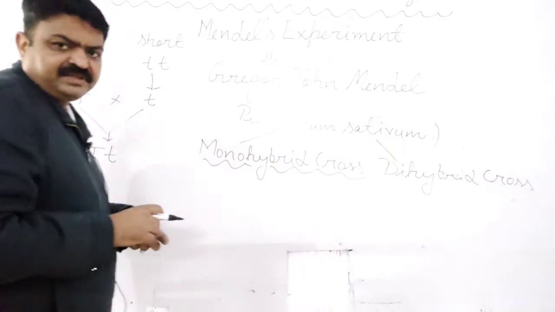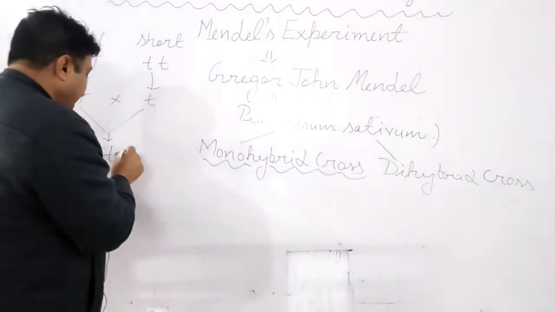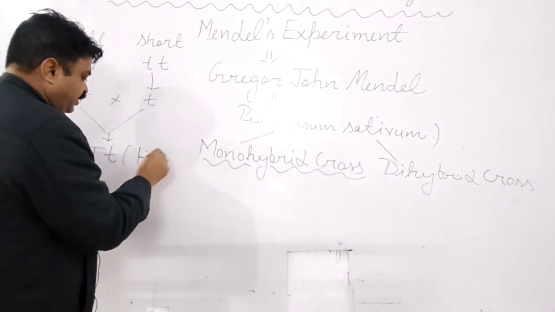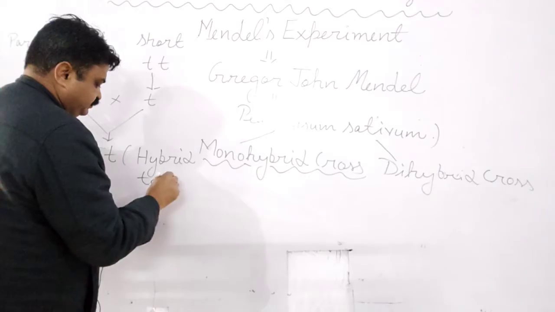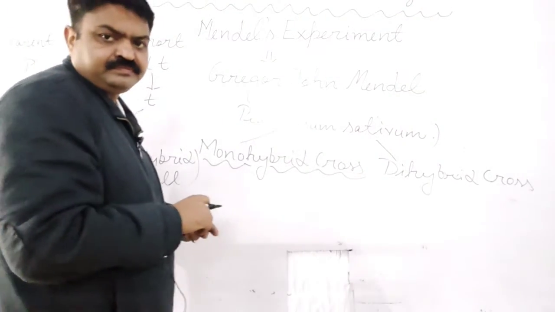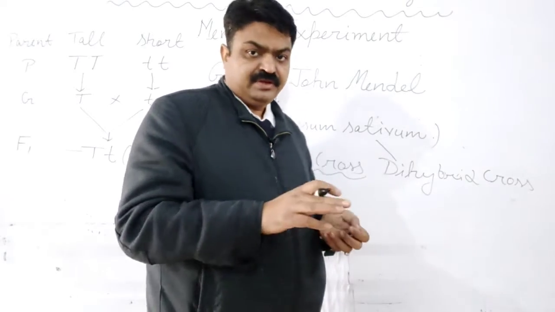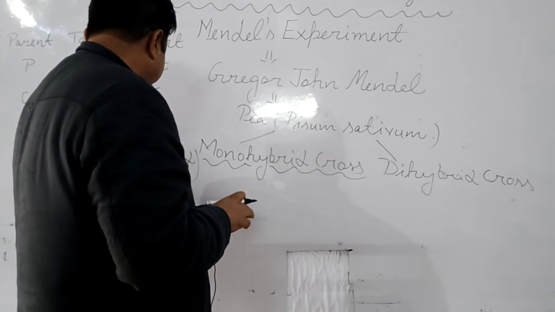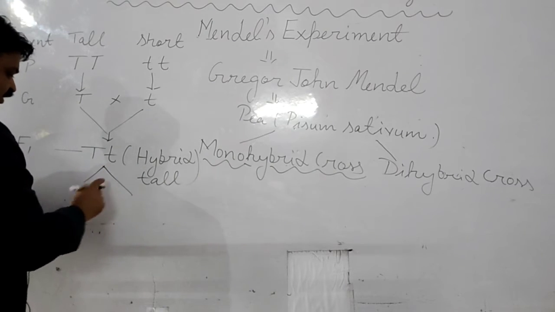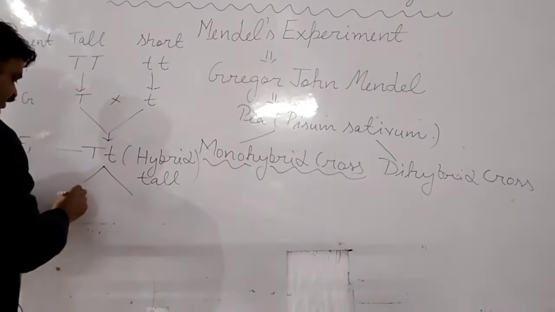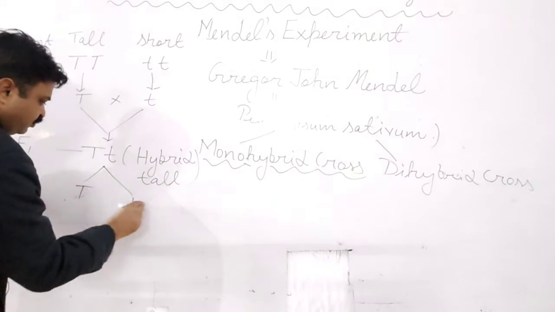So in the first generation, which type of plant did he get? He got all hybrid tall plants, student. Now in this hybrid tall, student, the gametes are again formed as capital T and small t.